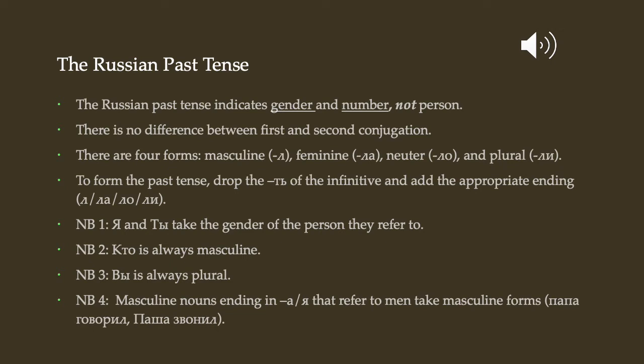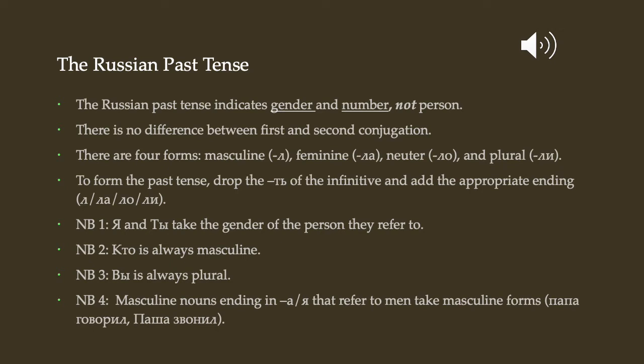So we form the past tense, with a few exceptions that we're not going to worry about right now, for all verbs following these rules. The 4 forms are -л for masculine, -ла for feminine, -ло for neuter, and -ли for plural. And what we do is we drop the мягкий знак of the infinitive and add the correct ending, so -л, -ла, -ло, -ли. And that's all there is to it.